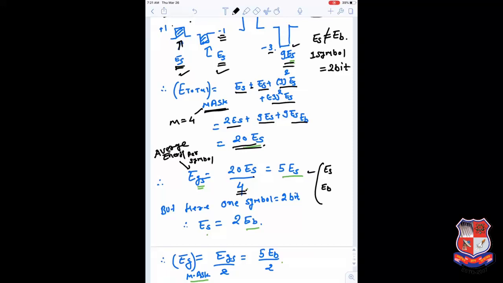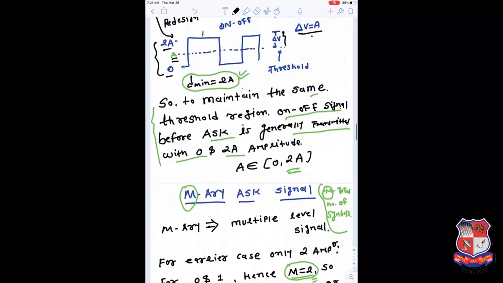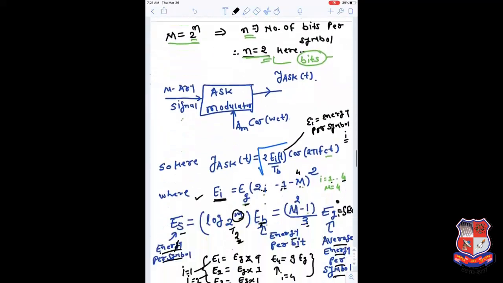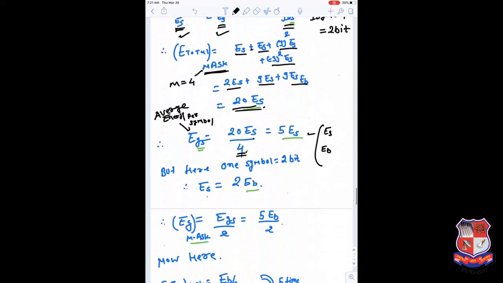So we have 2 bits per symbol. As per the equation that we have already discussed, this energy is log 2 raised to M times EB. M is equal to 4, so it's 2. So the energy per symbol here is 2 times the energy per bit. So energy per bit is simply defined as energy per symbol divided by 2.